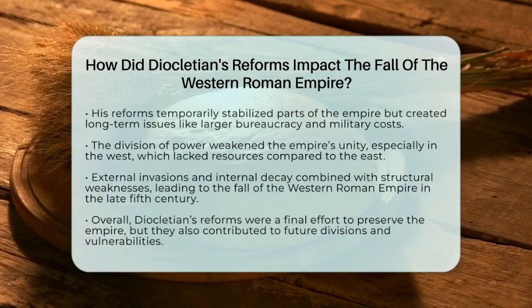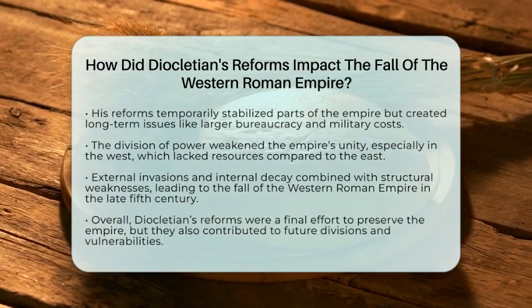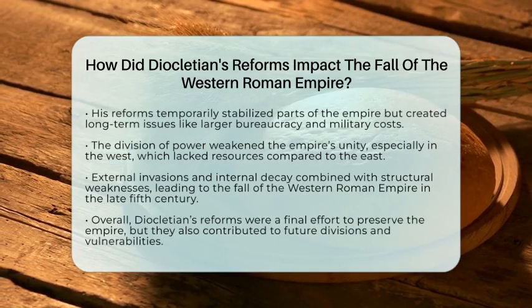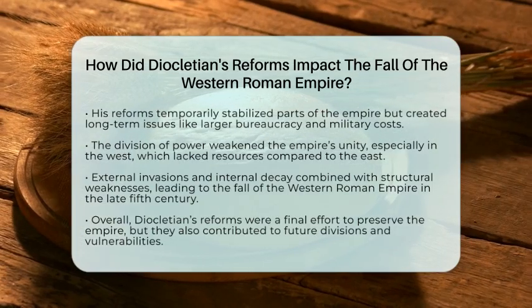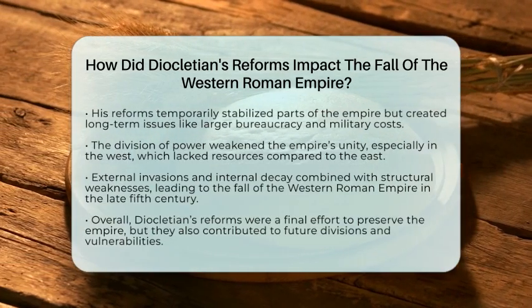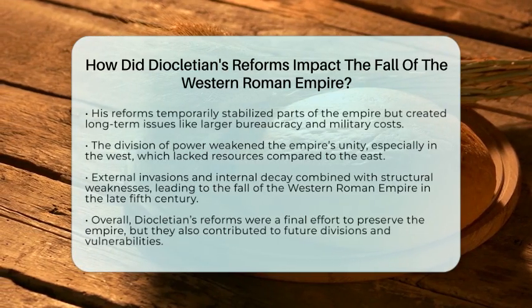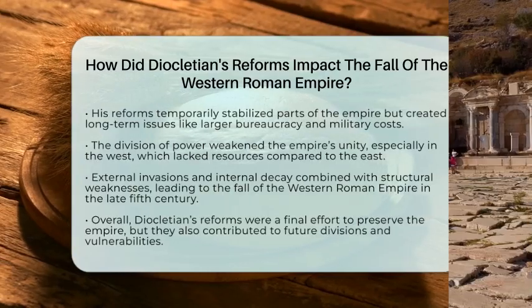In the end, Diocletian's reforms were a last effort to save the empire through strong leadership and structural change. They bought some time but also set the stage for future divisions and weaknesses. His work marked the end of a unified Roman world and shaped the political landscape that followed.